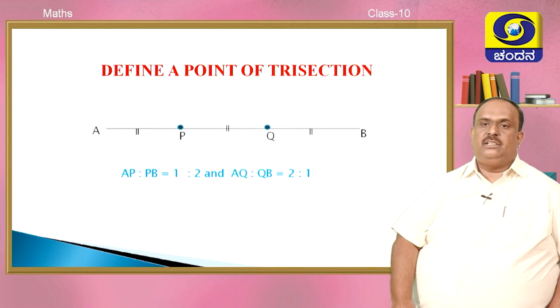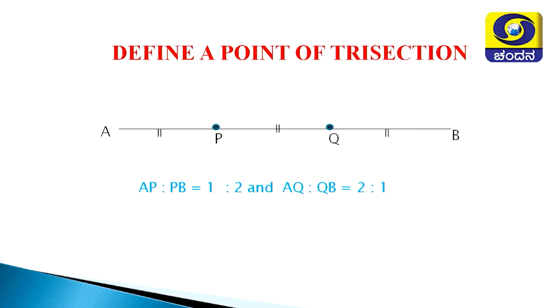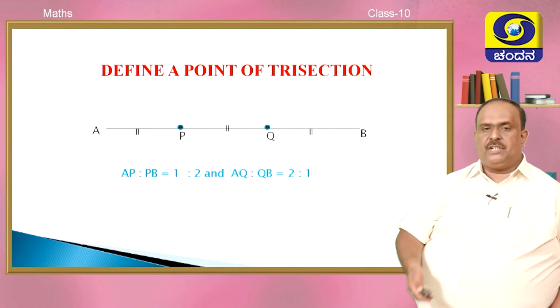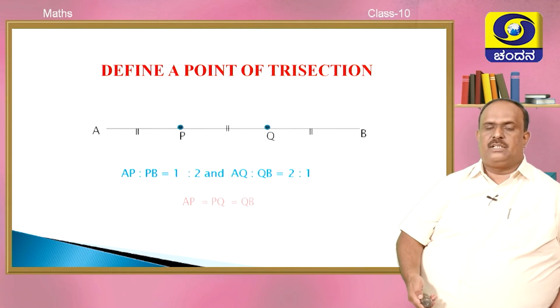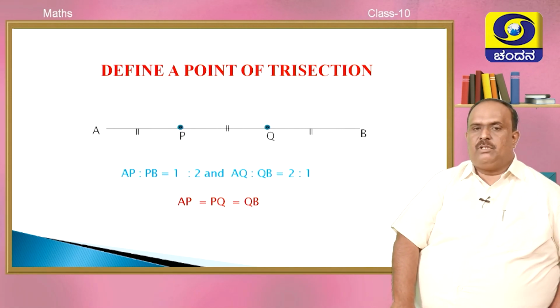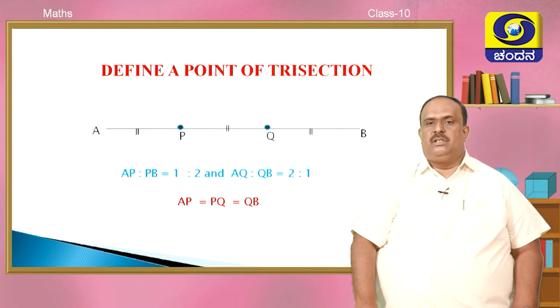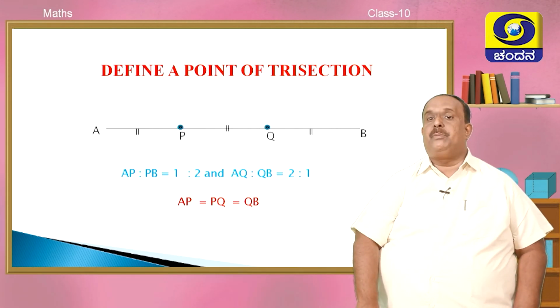AB is the straight line, P is one point, Q is one point. AP is to PB is 2:1, AQ is to QB is 2:1. In that way, you get 3 equal segments. AP will be equal to PQ, will be equal to QB, correct? Then P is the midpoint of AQ and Q is the midpoint of PB.